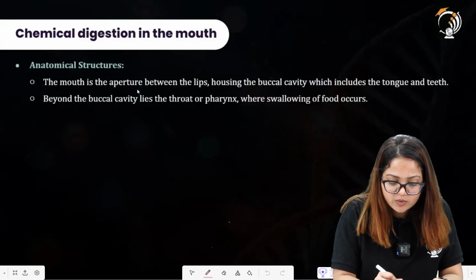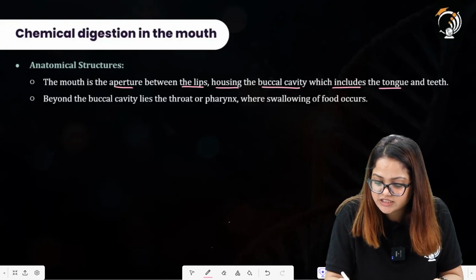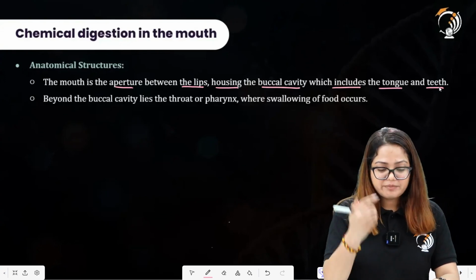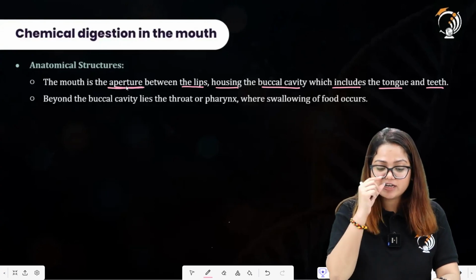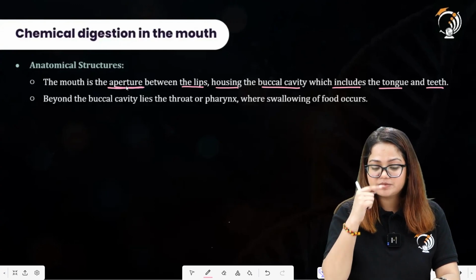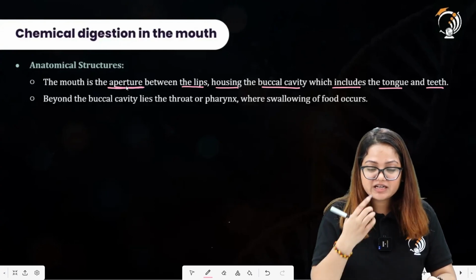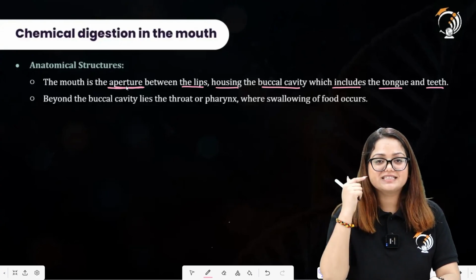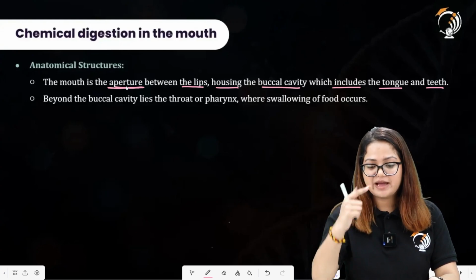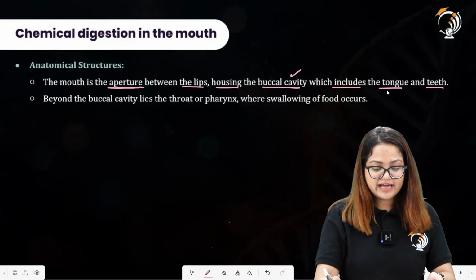Anatomical structure. The mouth is the aperture between the lips, housing the buccal cavity which includes the tongue and the teeth. So by aperture we mean that it is an opening. So mouth is certainly an opening between the lips. So two flaps are there. These are called lips, housing the buccal cavity. So all the internal structure here comprising the jaw, the teeth, the tongue and the palate all constitute the buccal cavity. It includes the tongue and the teeth.